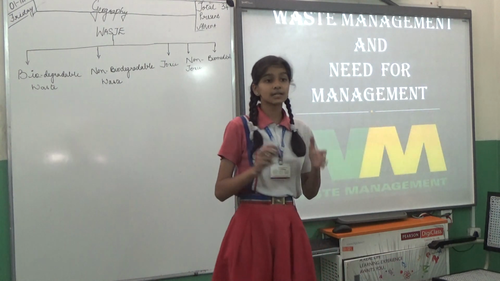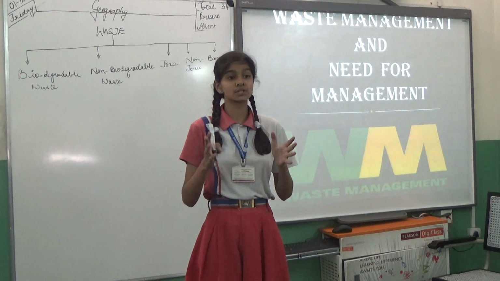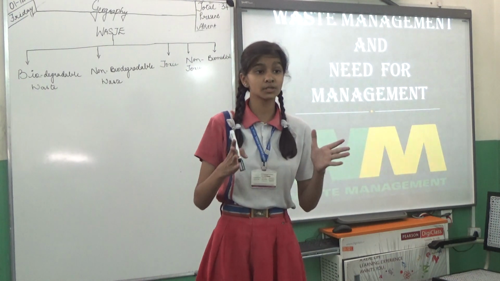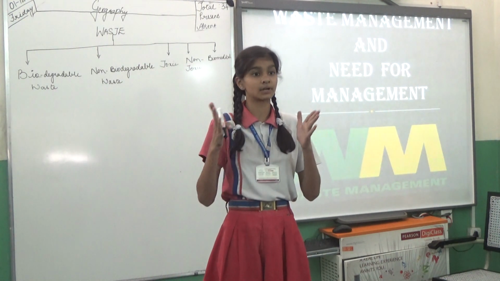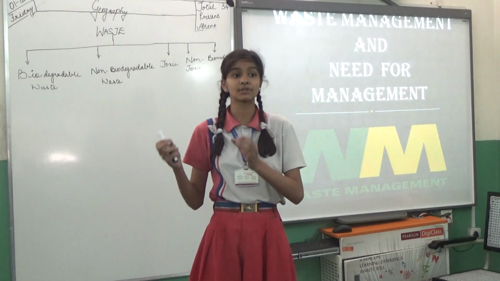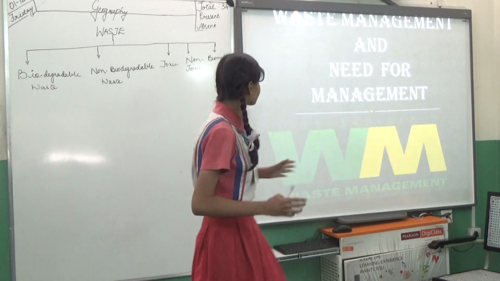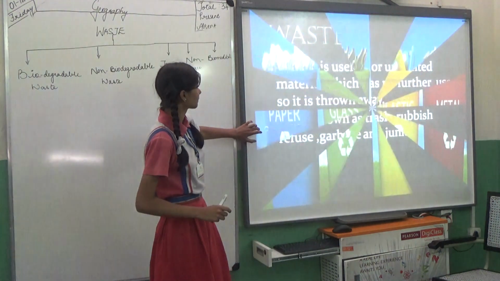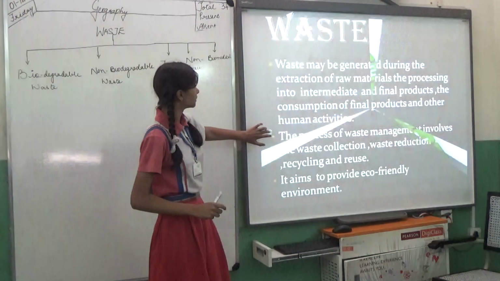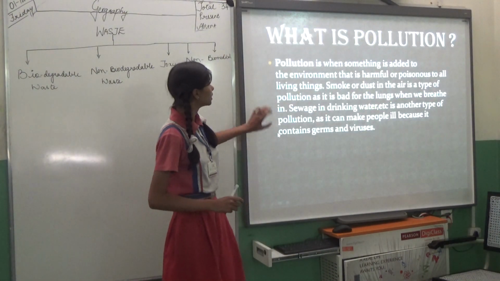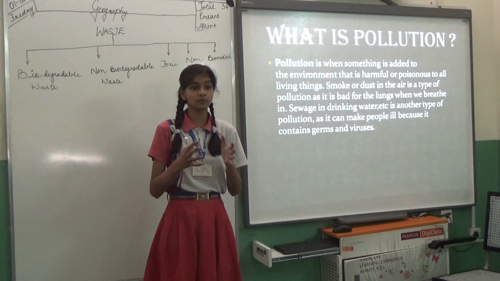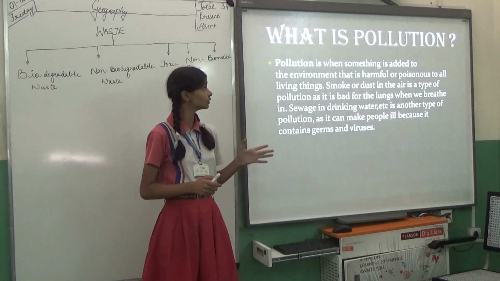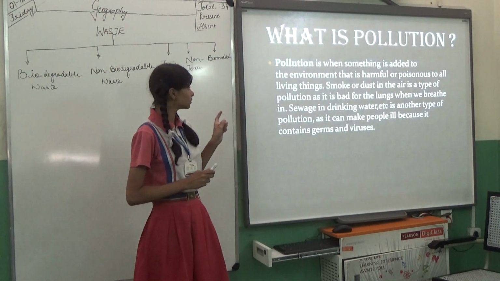Now, indiscriminate disposal of waste has become a major concern in our country. This leads to spoilage of landscape. Spoilage of landscapes refers to the heaps of garbage, rubbish, etc., which is left uncovered and untreated. Now, this mainly happens because of pollution. Pollution is when something is added to the environment that is harmful or poisonous to living things.